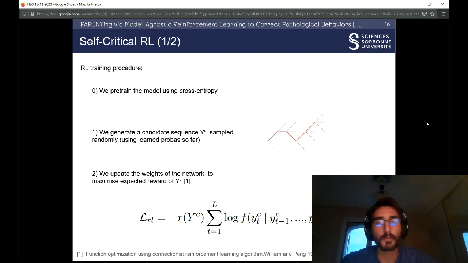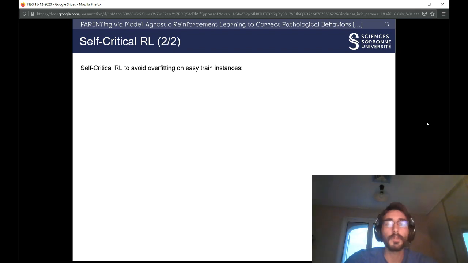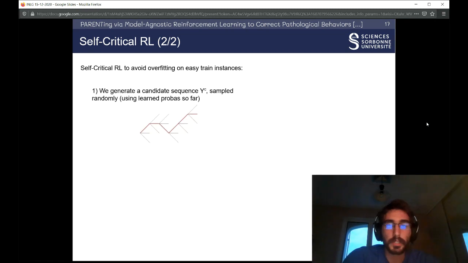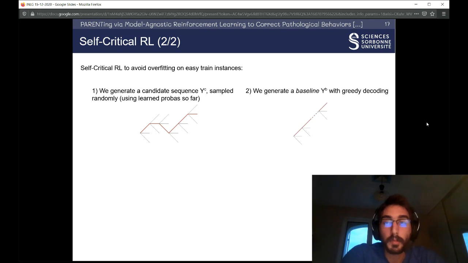In our work, we pre-train the model and we really want to avoid overfitting on easy training instances, so we use self-critical reinforcement learning. We still generate a candidate sequence YC, sampled randomly, but we also generate a baseline YB with greedy decoding, basically always taking the top probability.